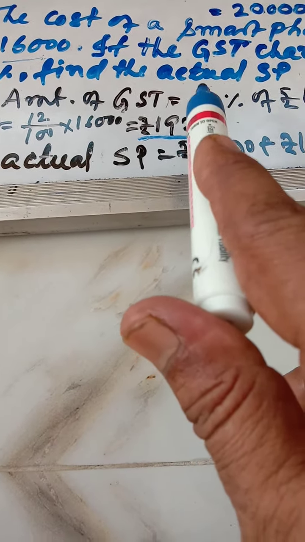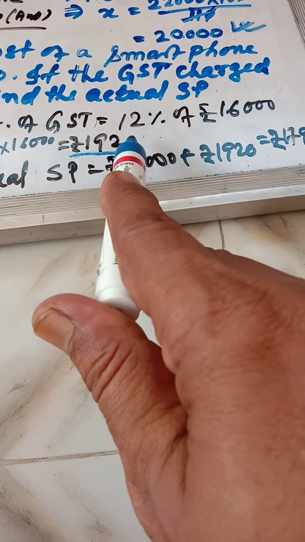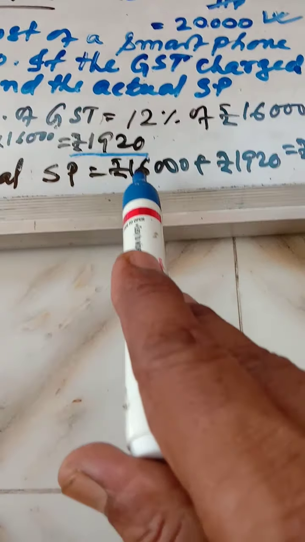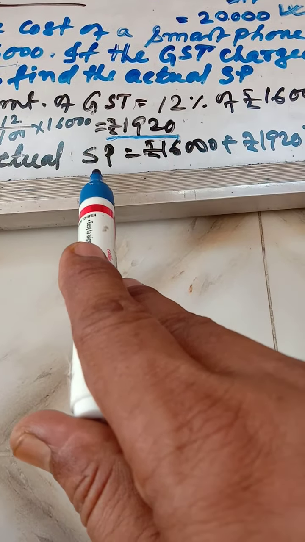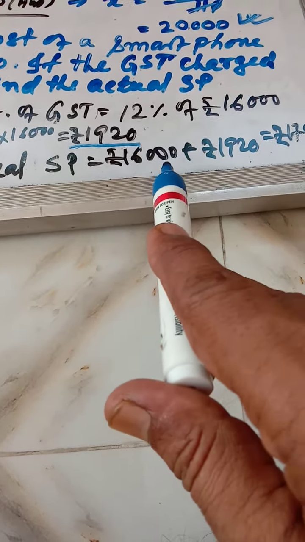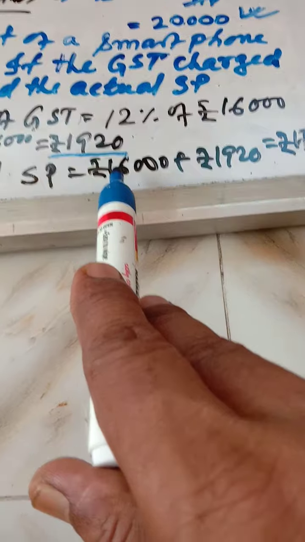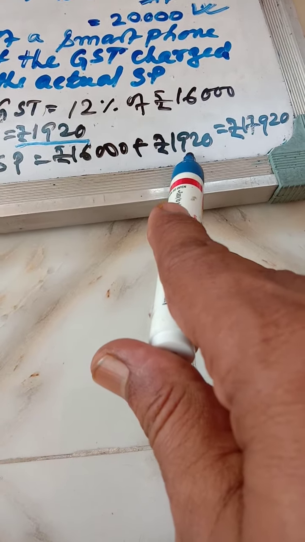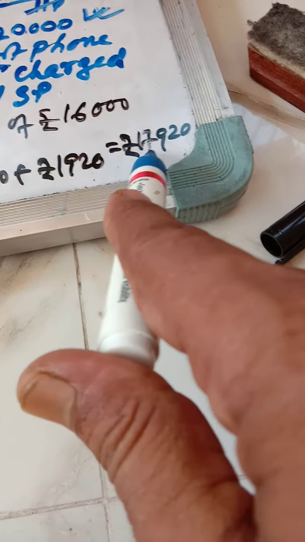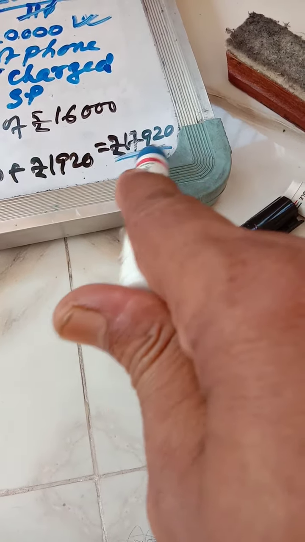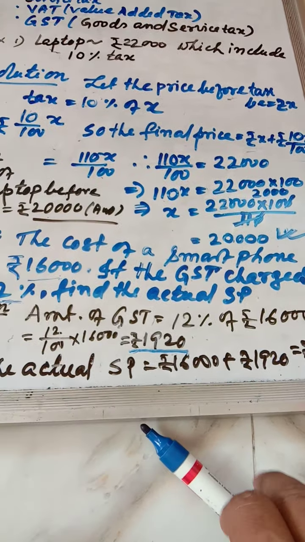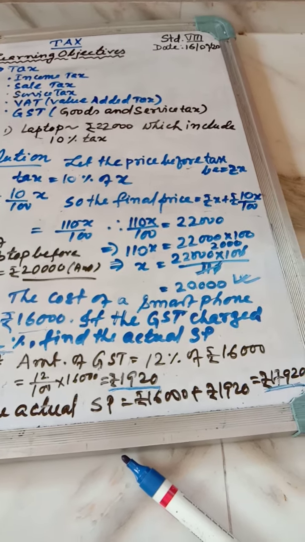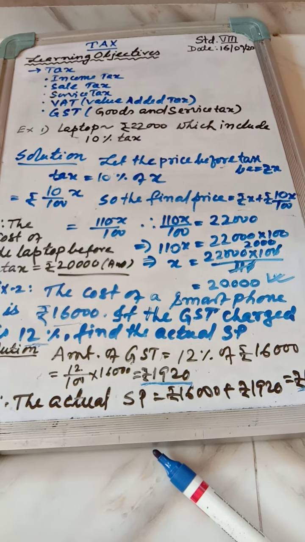So you need to pay 1,920 rupees extra over 16,000. Your actual selling price will be 16,000 plus 1,920, which is equal to 17,920. This is all about tax. Could you understand? I will solve some sums from your exercise. Things are very easy and straight. It is not difficult at all. You can do it.